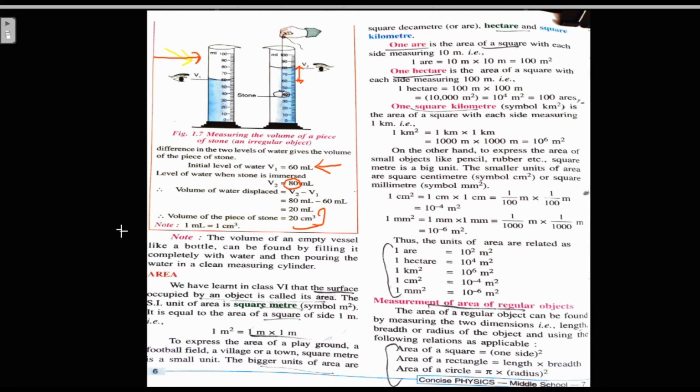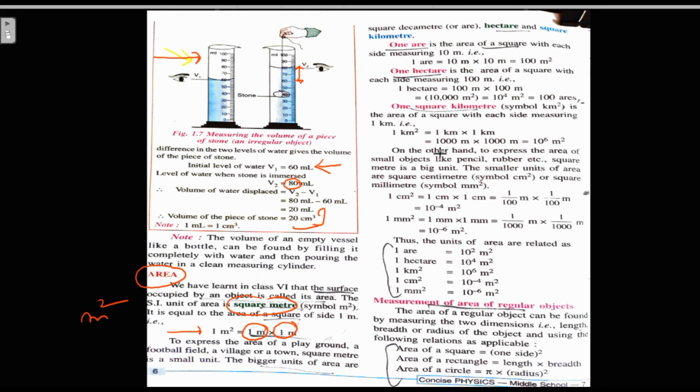So now we will move on to the next physical quantity, that is area. Area, the surface occupied by an object, is called its area. The SI unit of area is square meter, or we write it as meter square, right? So square meter means 1 meter multiplied by 1 meter, right? So we use this square meter to find the area of your playground, school, football field, village or town, right?